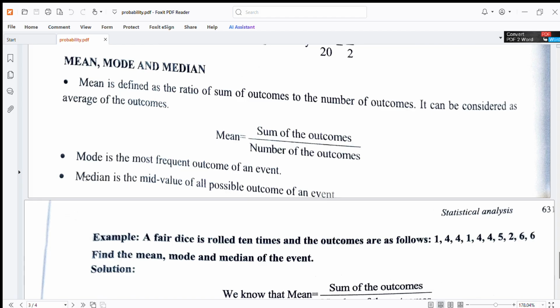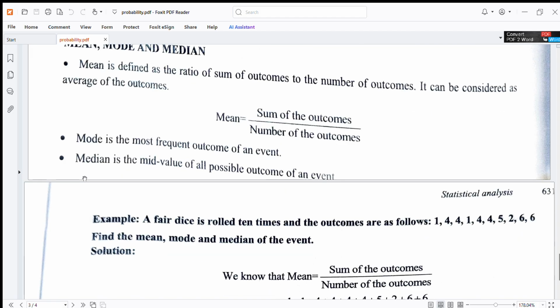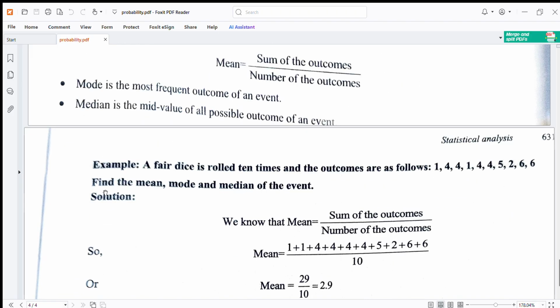Mean, mode and median. Mean is defined as the ratio of the sum of outcomes to the number of outcomes. It can be considered as the average of the outcomes. Mean is equal to the sum of the outcomes upon the number of the outcomes. Mode is the most frequent outcome of an event, and median is the middle value of all possible outcomes of an event.